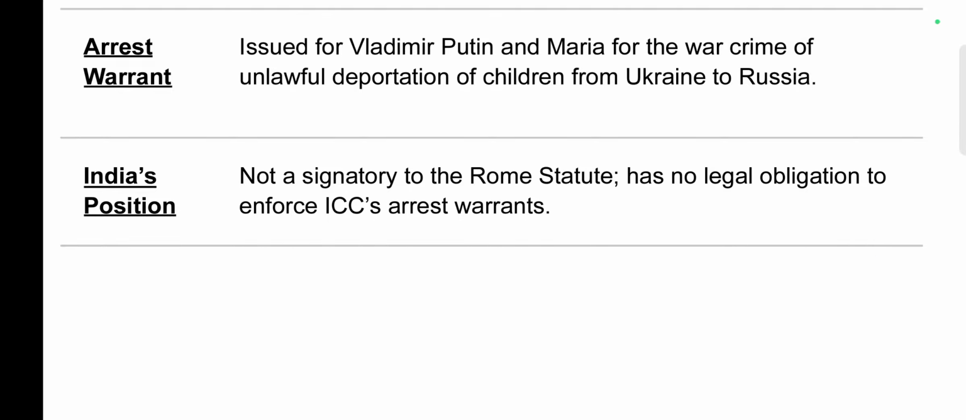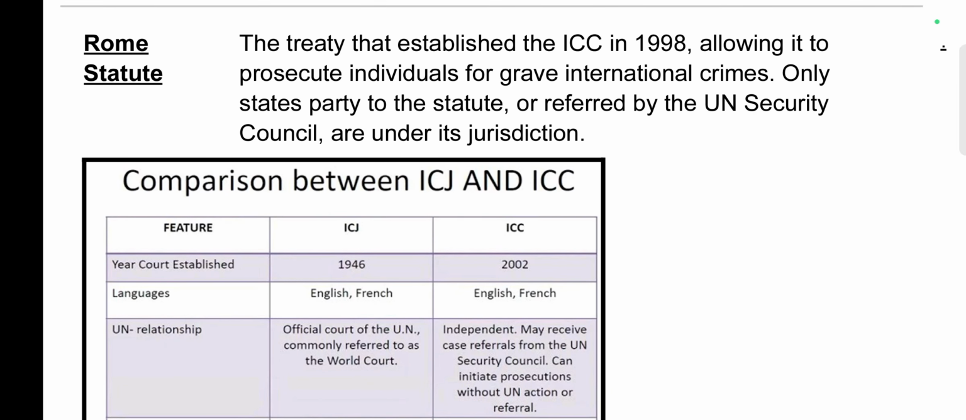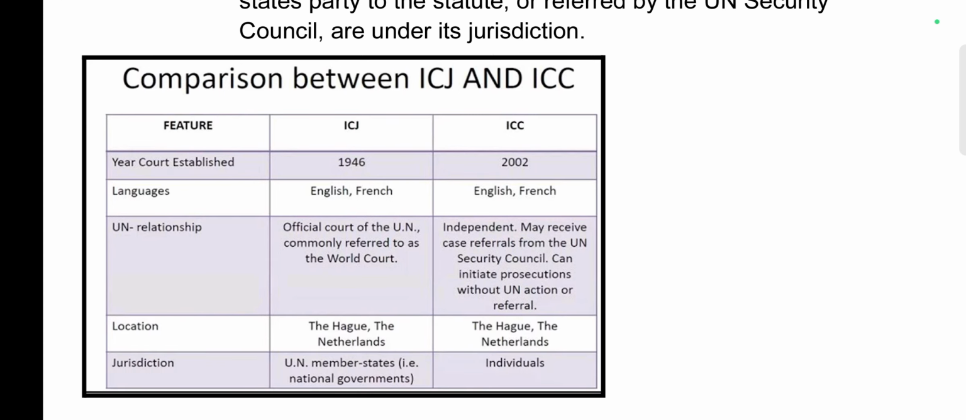As far as India is concerned, India is not a signatory to the Rome Statute and has no obligation to enforce ICC's arrest warrants. Now, this Rome Statute is the treaty that established the ICC in 1998, allowing it to prosecute individuals for grave international crimes. Only states party to the statute or referred by the UNSC are under its jurisdiction.